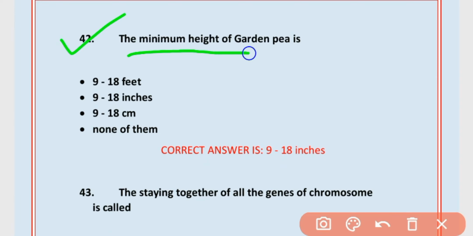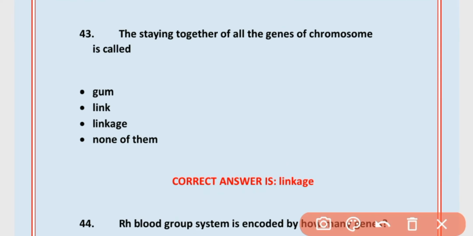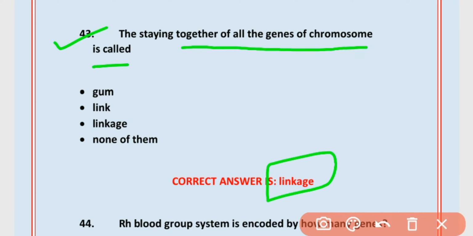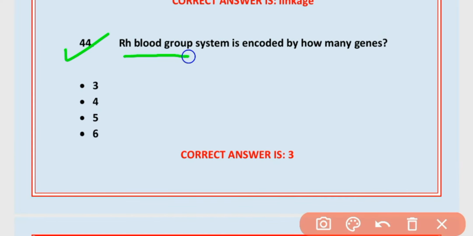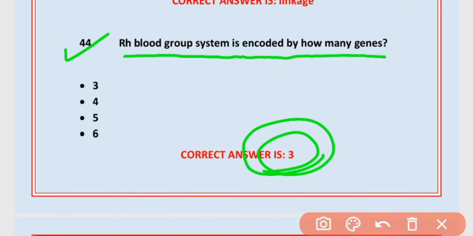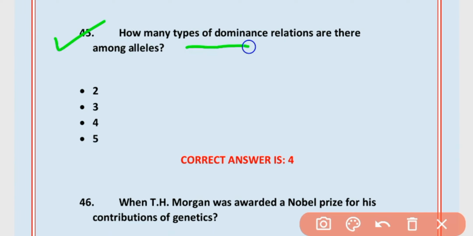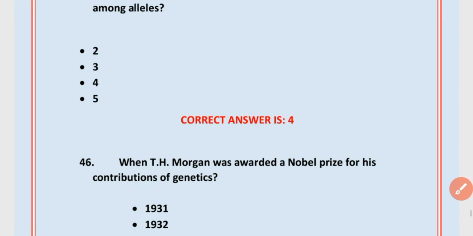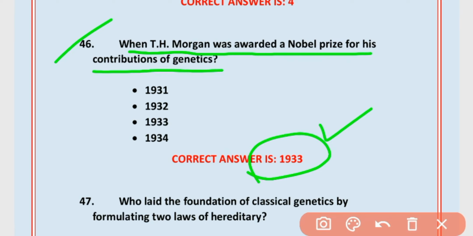42. The minimum height of garden pea is 9 to 18 inches. 43. Staying together of all the genes on a chromosome is called linkage. C is correct. Linkage. 44. Rh blood group system is encoded by how many genes? 3. Option A is correct. 45. How many types of dominance relations are there among alleles? 4. Option C is correct. 46. When was T.H. Morgan awarded the Nobel Prize for his contribution to genetics? 1933. Option C is correct.